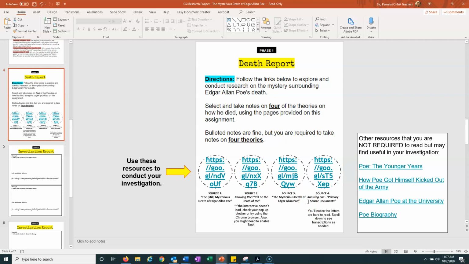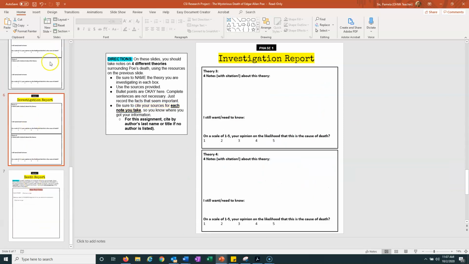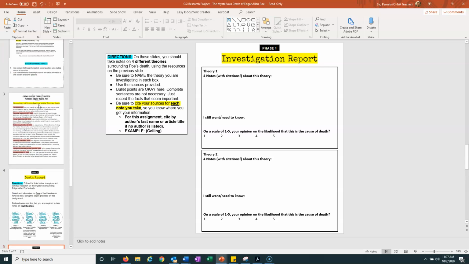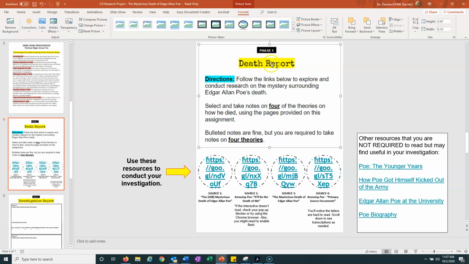So as you're doing your investigative report, you're going to go through and figure out, okay, how did he die? As you're looking through all of these, the first part of that assignment comes in these 2 pages. All right, so these are the investigative report. And this should actually not say death report. I think I need to change that to investigative report because I think that's going to be confusing for you guys. I just realized that that's wrong up there. So I'll make sure to change that before you guys have access to this.